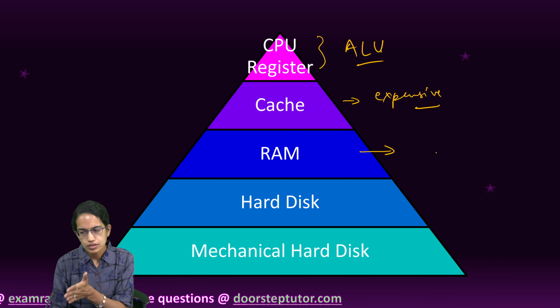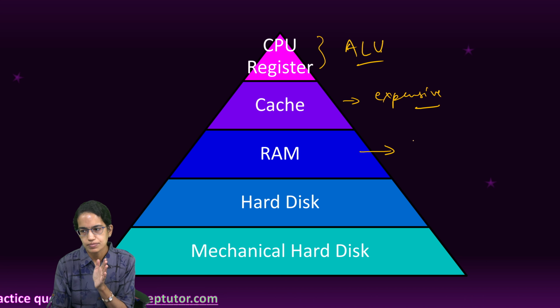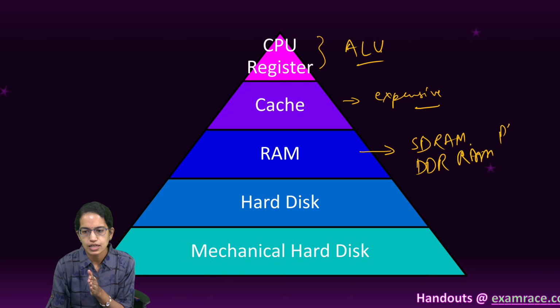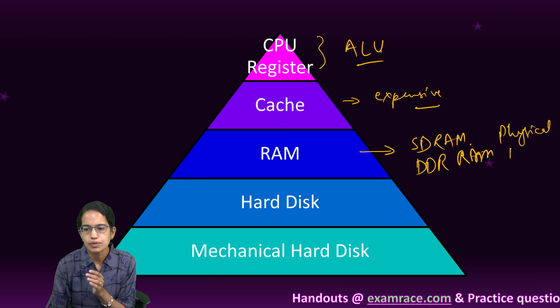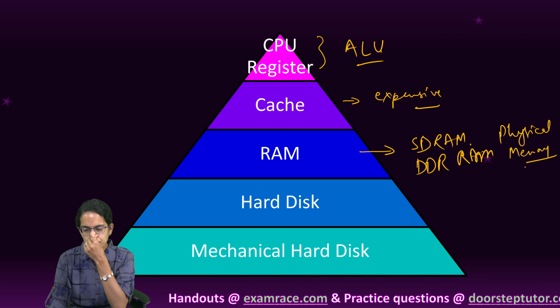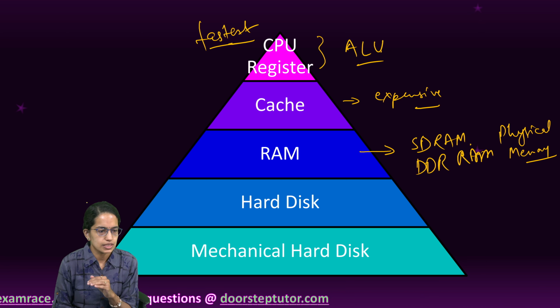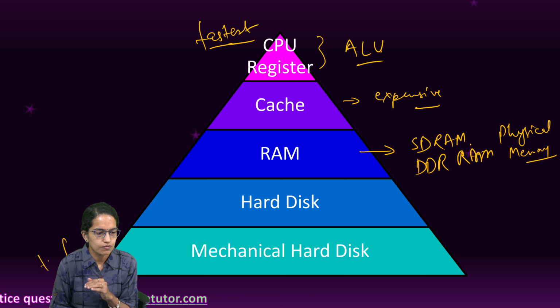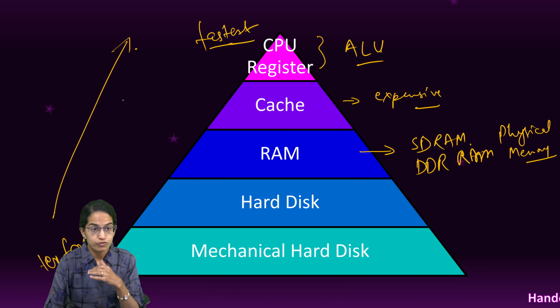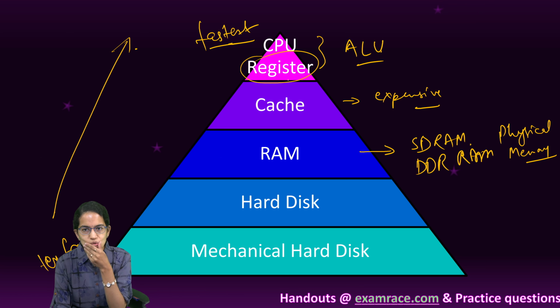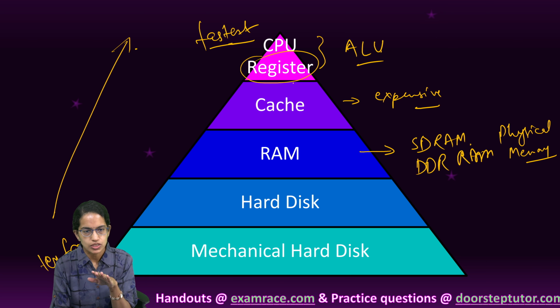This can be RAM, this can be SDRAM, this can be DDR RAM, whatever kind of RAM it is. It's basically a physical memory, and this physical memory is reasonably priced and fast. Relatively this is the fastest, and this is relatively less fast. We don't call it slow, but in terms of which is fastest, I would say CPU registers are the fastest, located closest to the CPU in the arithmetic logical unit.